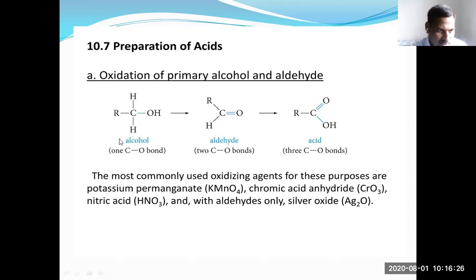Then you can take primary propyl alcohol. Primary propyl alcohol oxidation gives propanaldehyde. Propanaldehyde on oxidation gives propanoic acid.